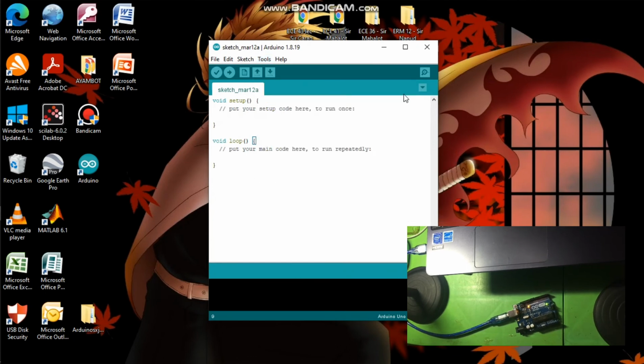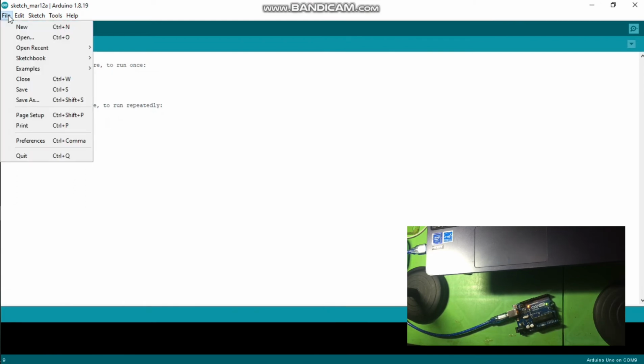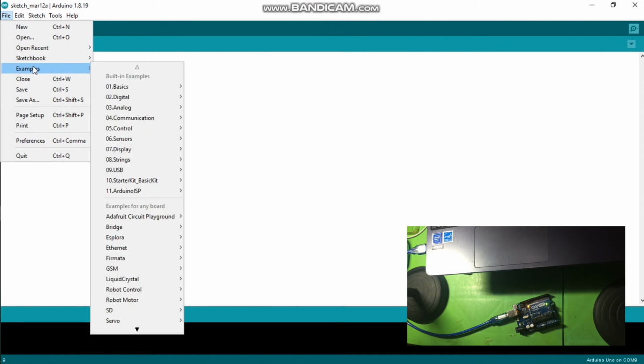Now, as instructed, we will try a blinking program. So go to the file, see examples, go to basics, and please press the blink program.